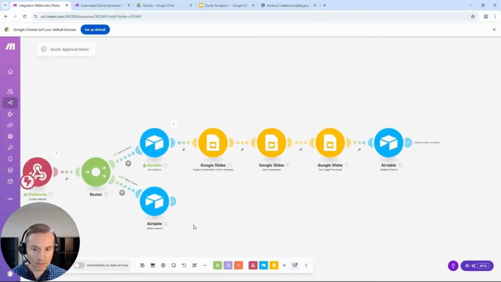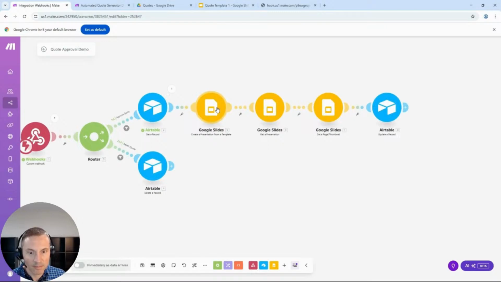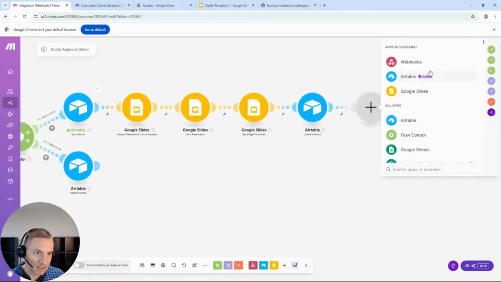So now when we click approve, it's going to come through. It's going to get the record, which gives us the quote. We're going to create a Google slide from the template and put the quote in it. Then we're going to get the slide back, grab an image of the slide, and save that to the database. And then our final step is we want it to email back to us.